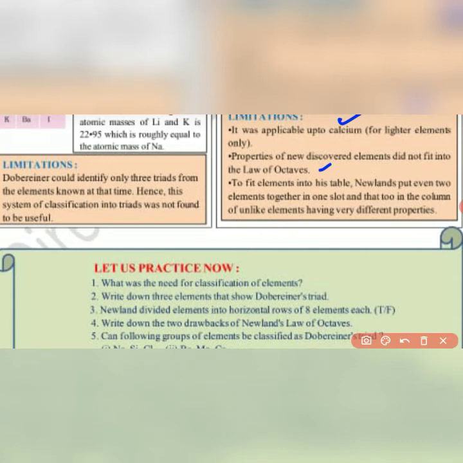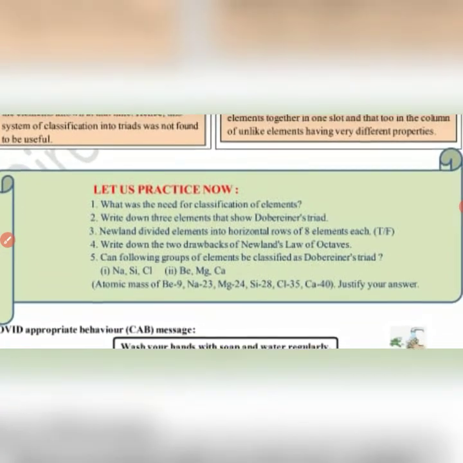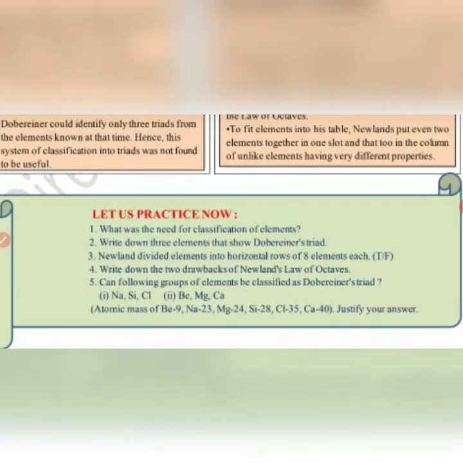Next question is, can the following groups of elements be classified as Dobereiner's triad? So we have given two groups: sodium, silicon and chlorine; beryllium, magnesium and calcium. Now let us calculate the first one, that is sodium, silicon and chlorine.